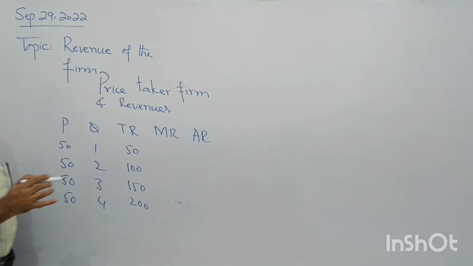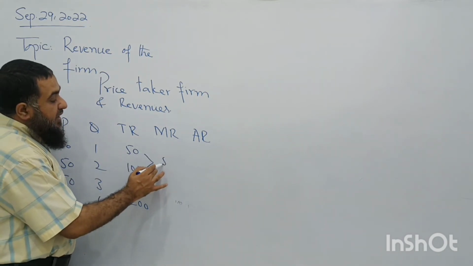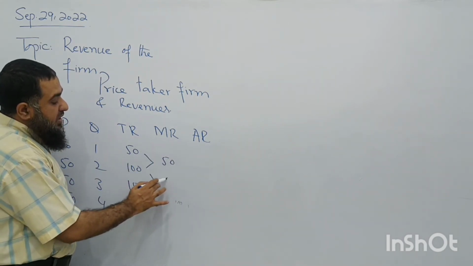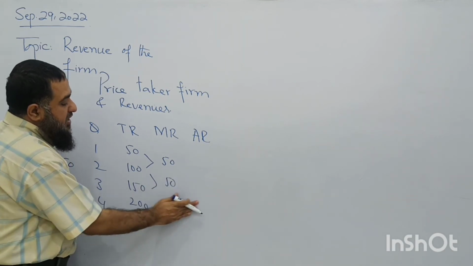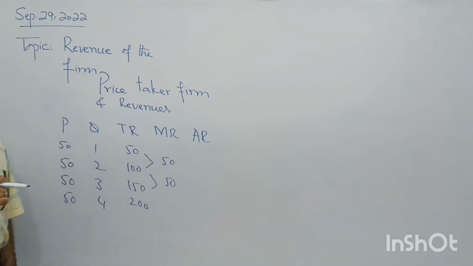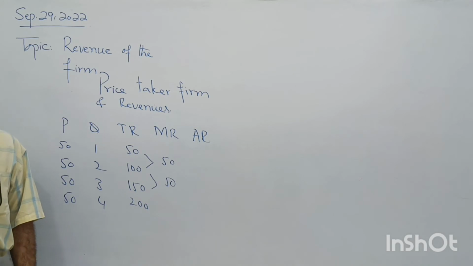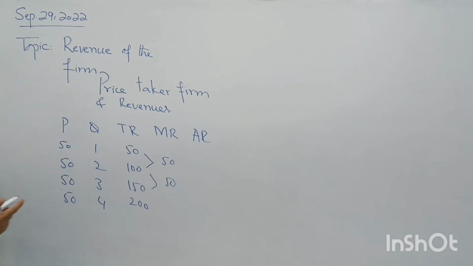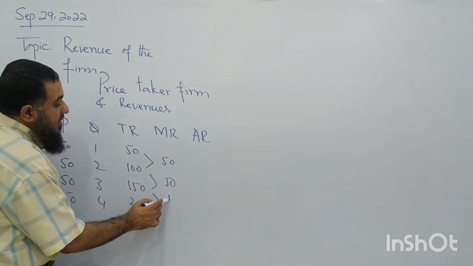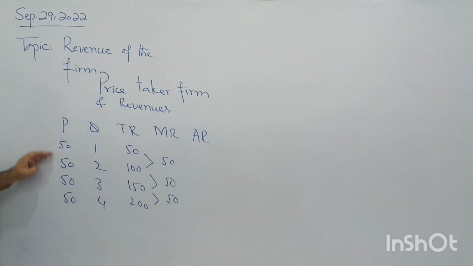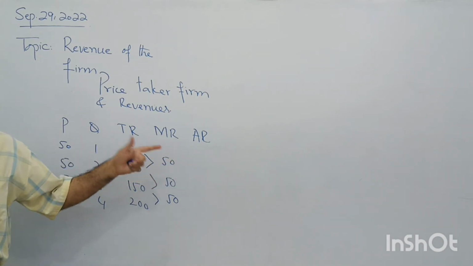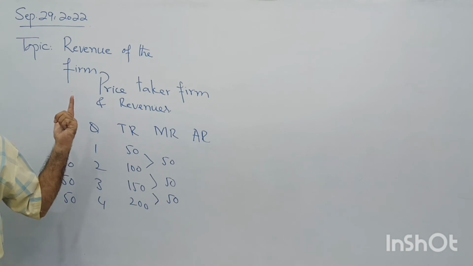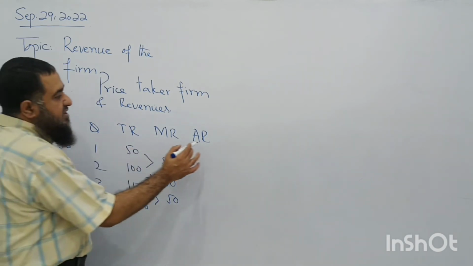So what is the marginal revenue? For every extra unit sold, that is also 50 because price is fixed. The firm is a price taker. As it sells an extra unit, it will receive the same price of the product, like 50 rupees. So when price is fixed, or the firm is a price taker, its marginal revenue will also be equal to the price of the product.